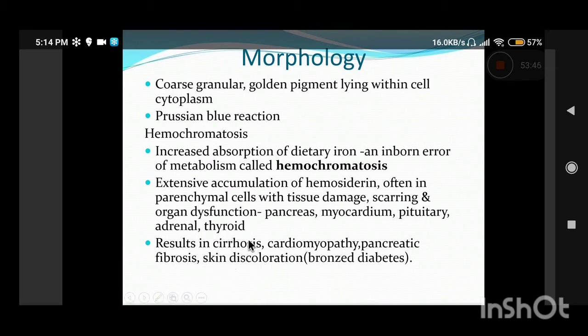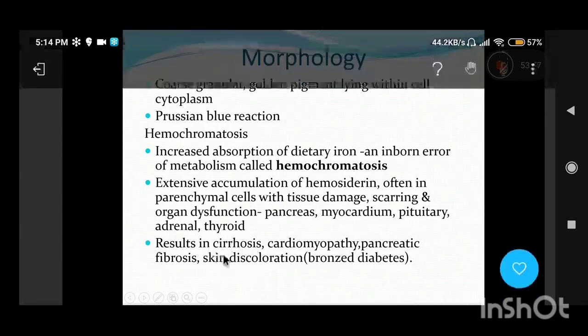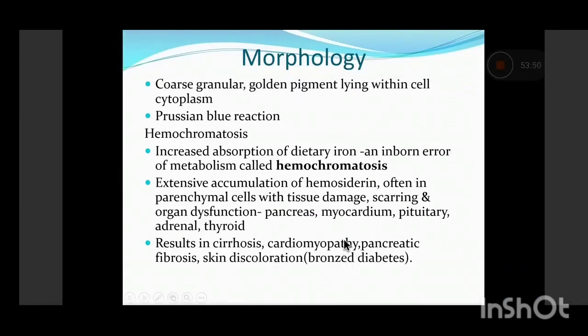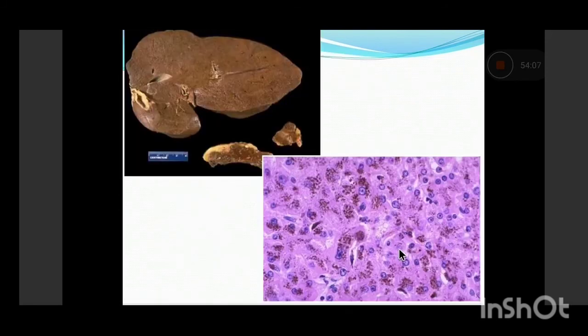So the patients present with cirrhosis, basically signs of liver failure, cardiomyopathy, and diabetes, and also skin discoloration. There is a very characteristic grayish discoloration of the skin, which is known as bronzed diabetes. So this is the very classical presentation of patients with hemochromatosis.